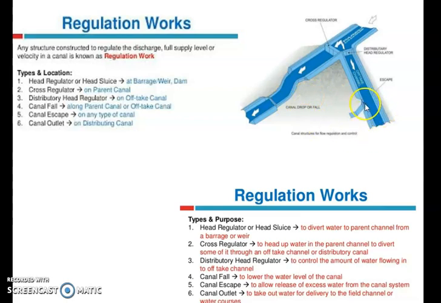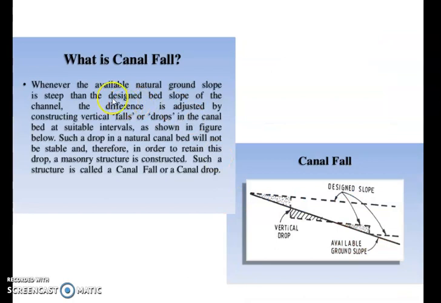What is the use of a canal escape? A canal escape is used to release the excess water from the canal system. This is the canal escape. And then the canal outlet. Somehow I had not shown the canal outlet in this figure, but we'll discuss it in detail later. Okay. So now we discuss what a canal fall is.